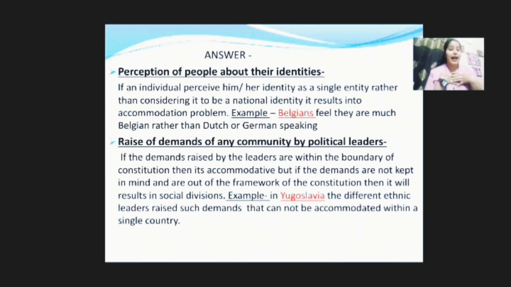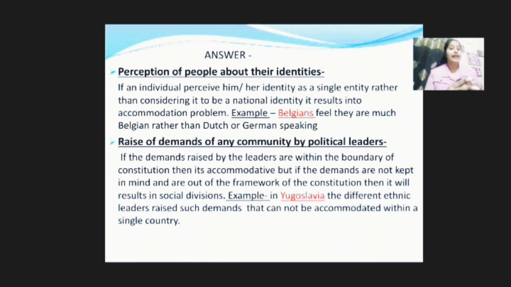If I say I am a Hindu and you say you are a Muslim, the third person says he or she is a Christian, then that is the single identity of an individual. But if we all say that we are Indians, then it is the national identity. If an individual perceives his or her identity as a single identity rather than considering it to be the national identity, it results in an accommodation problem.